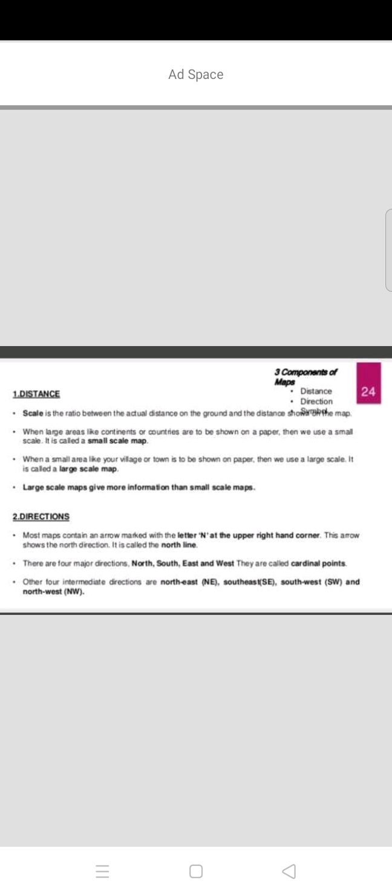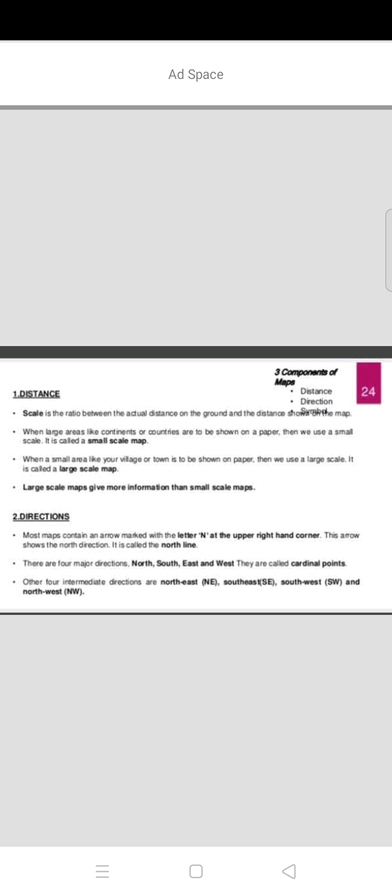Okay, next one, directions. What are the directions? We know that there are mainly 4 main directions and 4 sub directions. There are totally 8 directions. What are the main directions? The main 4 directions: north, south, east, west. And what are the 4 sub directions?